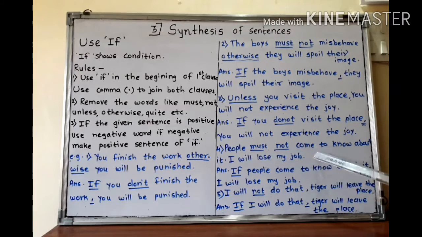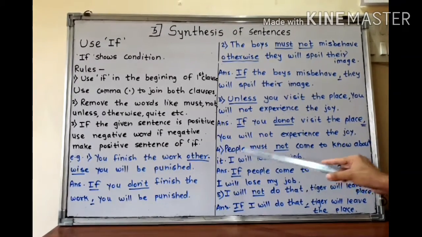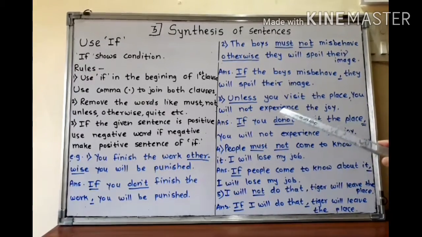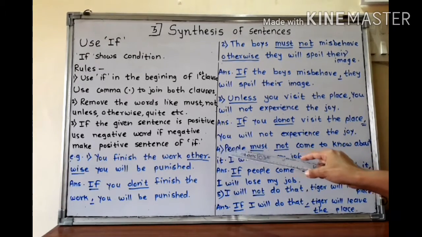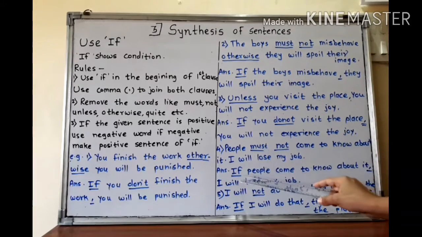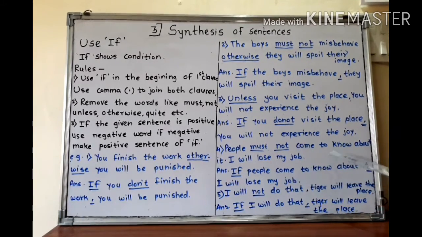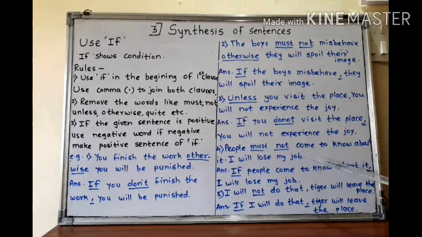People must not come to know about it. I will lose my job. People must not come to know about it is the first clause. I will lose my job is the second clause. We have to remove this must not. Use if in the beginning of the sentence. To join these both clauses, use comma. So how will be the answer? If people come to know about it, comma, I will lose my job.